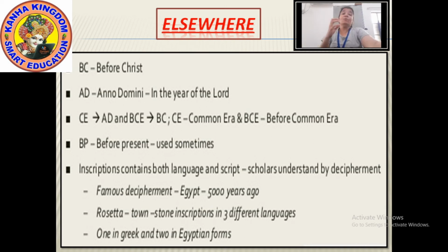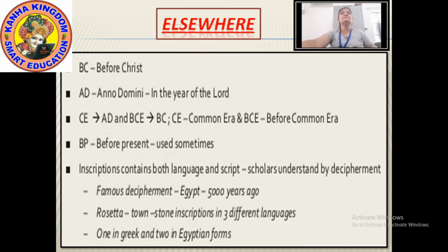Okay. Now what did the scholars do? The inscriptions which were found by them were in different languages like Greek, Prakrit, Tamil or Sanskrit. Many of these languages were not known by the archaeologists. So what did they used to do? They used to understand this by decipherment, the process through which they can understand the inscriptions very easily.